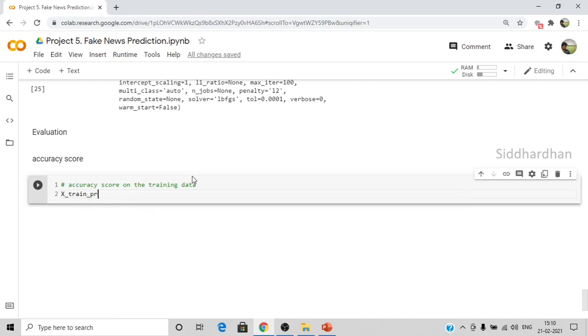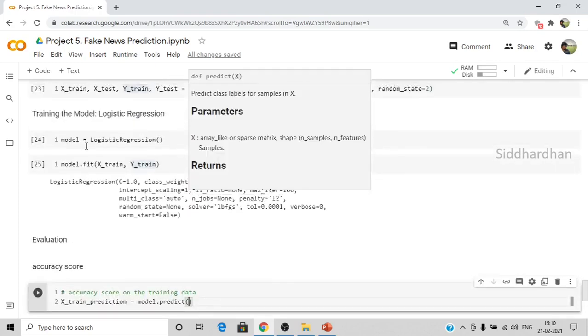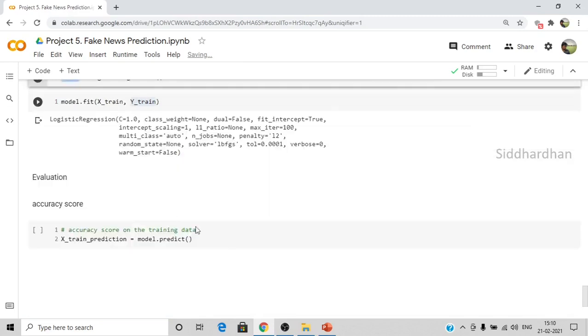Let's say xtrain prediction. It is similar to what we have done in the previous video. So xtrain prediction is equal to model.predict. This model is a trained logistic regression model. As you can see here, we have loaded this into the model variable, right? So this is a trained model.